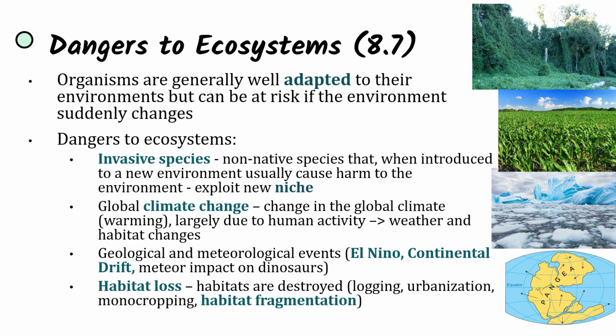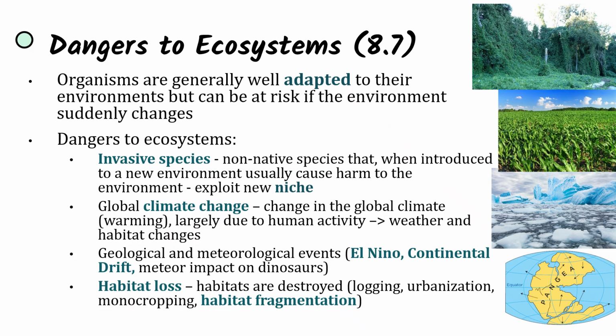So dangers to ecosystems include invasive species, non-native species that, when introduced to a new environment, cause harm to the environment because they're exploiting a new niche. They don't have any predators because they're new to this environment. They can outcompete native species, again because they're not living within this environment. They're new to it, and so they have a new role within the environment that allows them to get the resources they need, but potentially not native species to get the resources that these native species need.